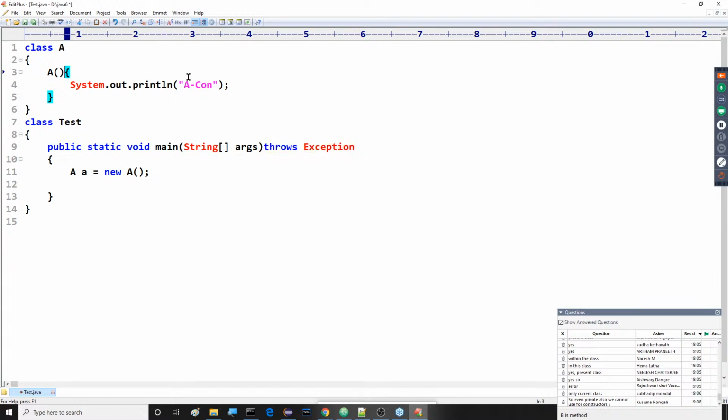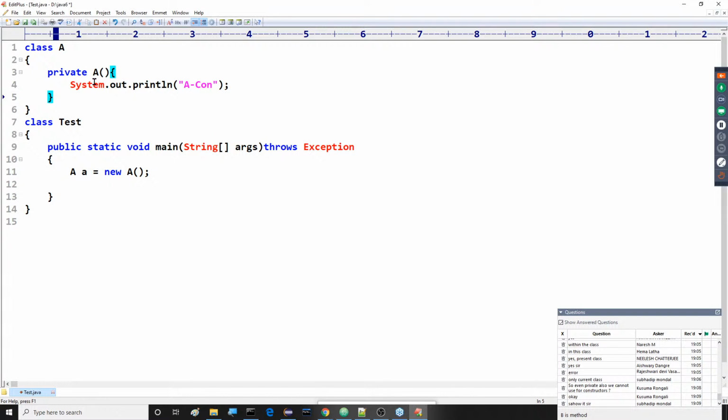People are asking one question to me. Private constructors: here we are saying that outside of the class A we are unable to access it, but inside the class A we can use that. We are unable to use it outside of the class. That's the point I'm telling you. Outside of class A we are unable to use that, but inside the class A we are able to use this constructor.